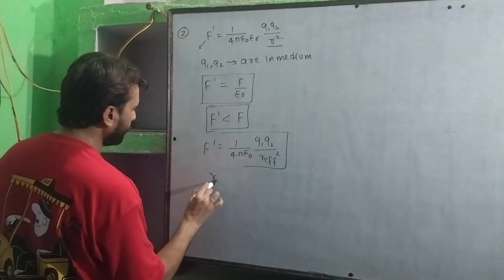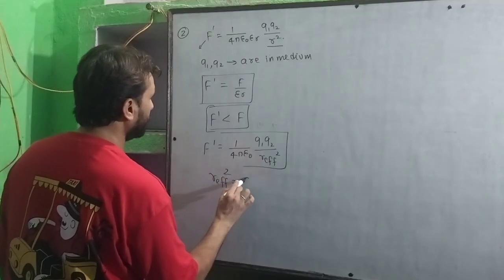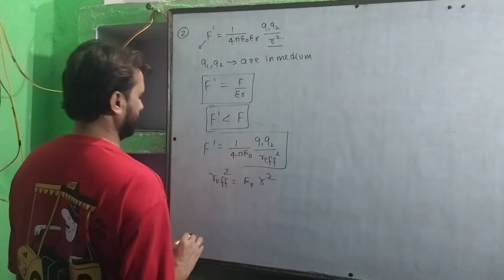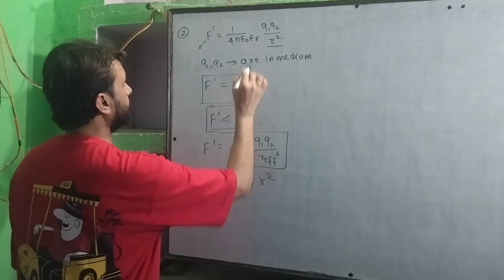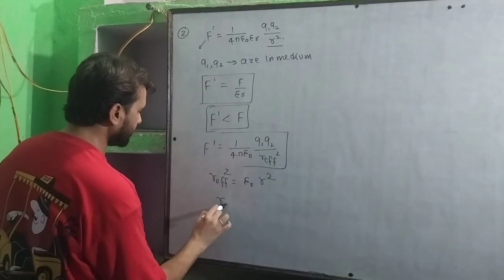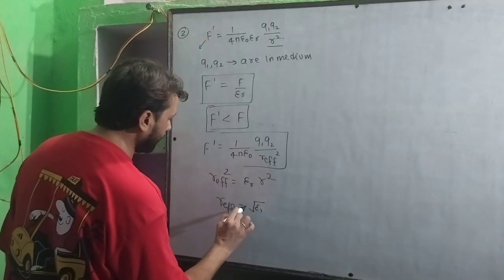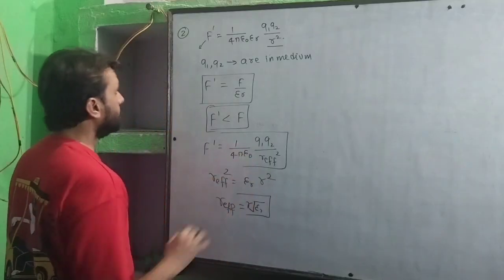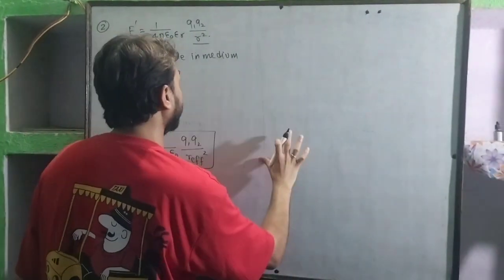So what's the value of R effective? R effective square is equal to epsilon R times R square. Actually I have written R effective instead of epsilon R into R square. So what's the value of R effective? This will be equal to root epsilon R times R. Is that clear everyone?